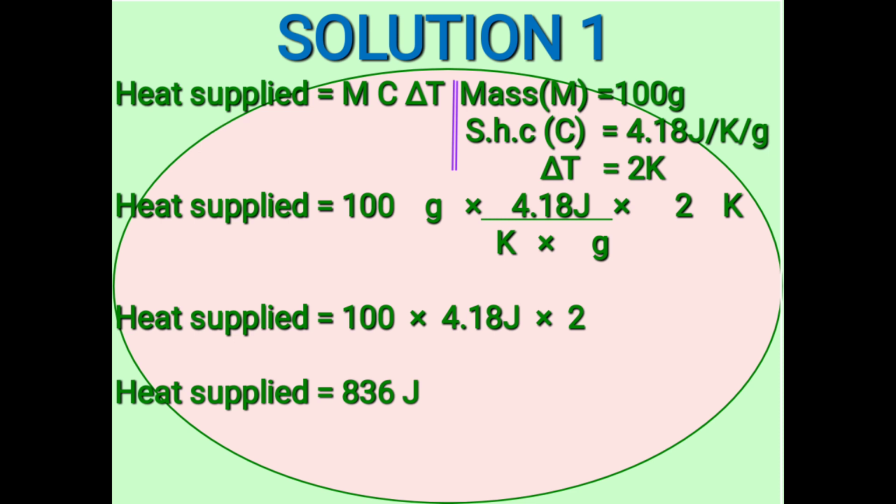If we express them in our formula, we shall have 100 grams times 4.18 joules. I said the word per means divide. So we are having 4.18 joules per Kelvin per gram.